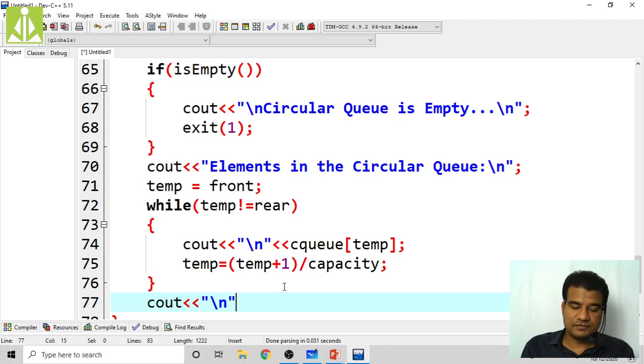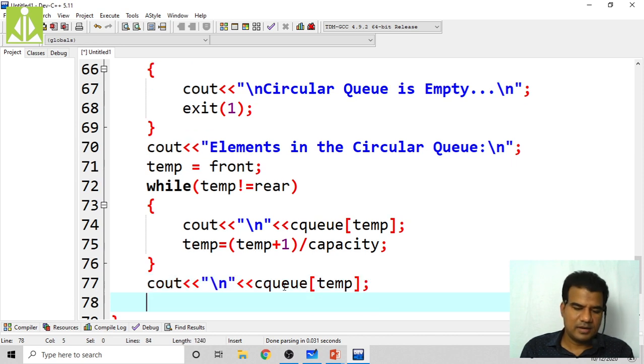After reaching the end we also have to print one more element, because once the loop reaches the rear, it will not print that rear. So print CQ of temp one more time, and then cout of \n.